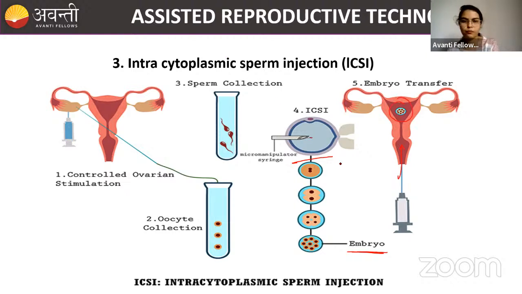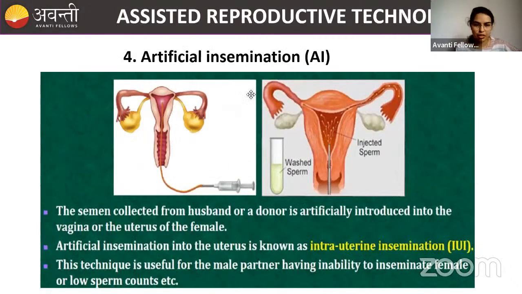Clear? Now, artificial insemination. So what is artificial insemination? Insemination simply means the ejaculation of sperms into the vagina. Okay, so that is insemination. So here what happened, due to some reason, the male cannot directly inseminate inside the female.